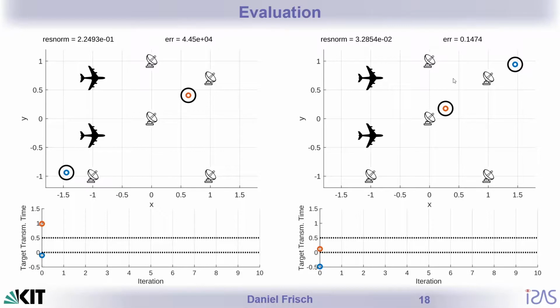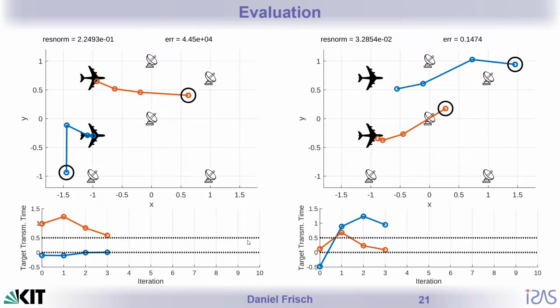Same here, another choice of random guess for the initial parameters. Then we do the first iteration, the second iteration, third iteration, and so on, until we find the true target positions and also the true target transmission times for both targets.